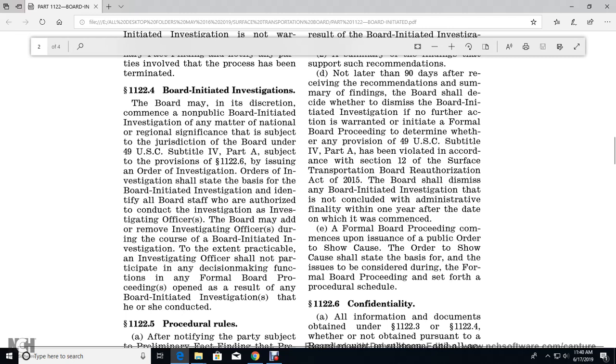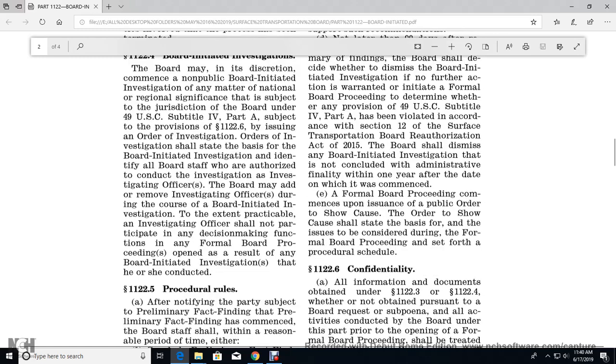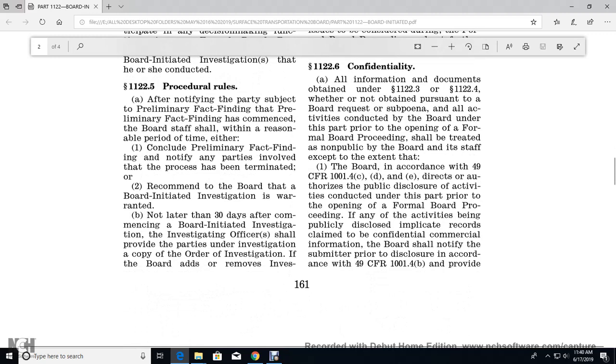board initiated investigation. To the extent practicable, the investigating officer shall not participate in the decision making of the further functions of the formal board proceedings opened as a result of the board initiated investigation that he or she has conducted. 1122.5, procedural rules.